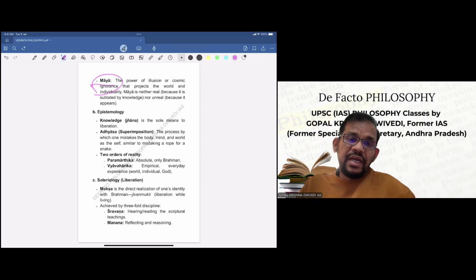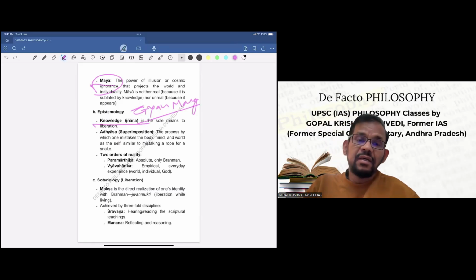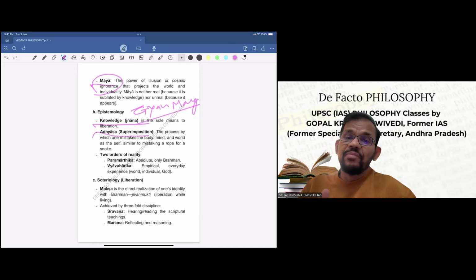Now, in epistemology, the theory of knowledge of Shankaracharya, knowledge is the sole means to liberation. This is what Shankaracharya posits. So he basically goes for Gyan Marg. As you may know, there are different margs for liberation, and Shankaracharya goes for Gyan Marg. Adhyasa, another important term for Shankaracharya, that is superimposition: the process by which one mistakes the body, mind, and world as the self, similar to mistaking a rope for a snake. So this is called Adhyasa.